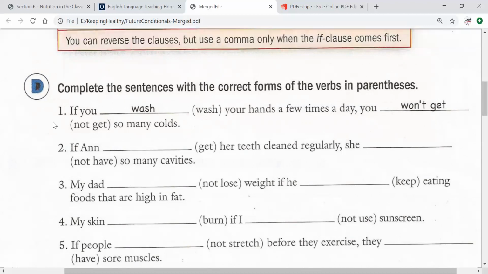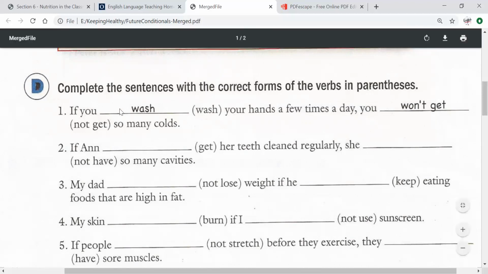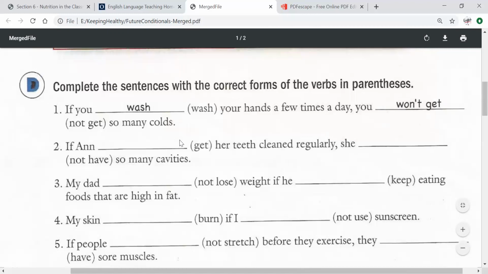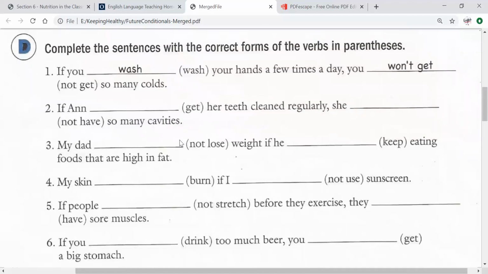So here is the verb not get. Now I know I need to change this to future because this is the answer. So I will say will not get. Will not, when we put together, is won't. If you wash your hands a few times a day, you won't or you will not get so many colds. Okay, let's do number 2. Maybe you will understand after we do 2.